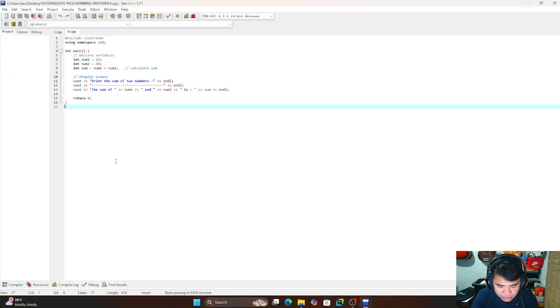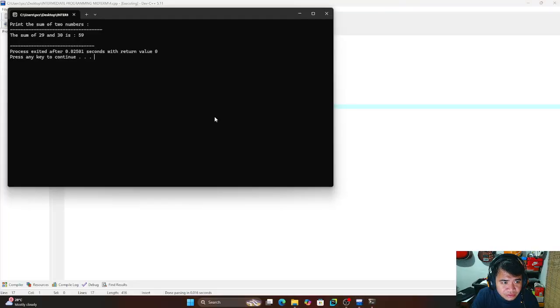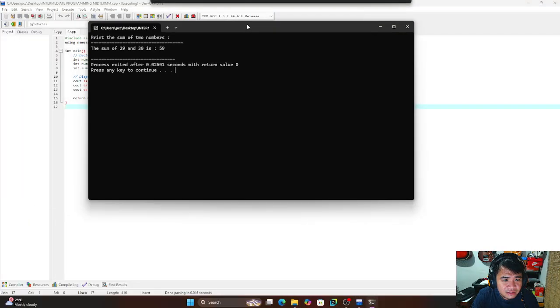This shows the importance of variables because they allow us to reuse values and make our program more flexible. I try to run. Okay, this is the answer. The sum of 29 and 30 is 59.